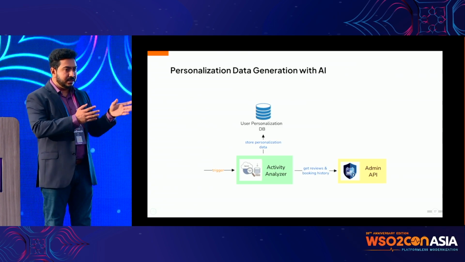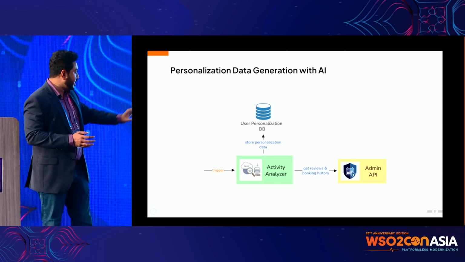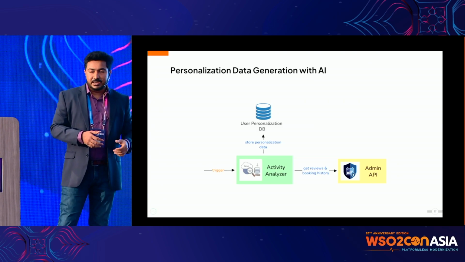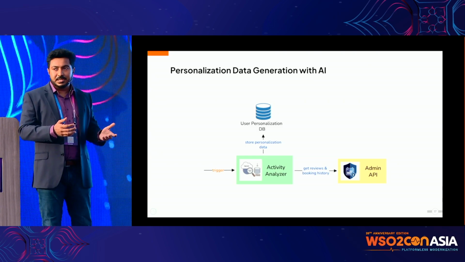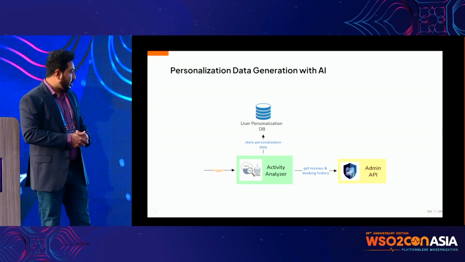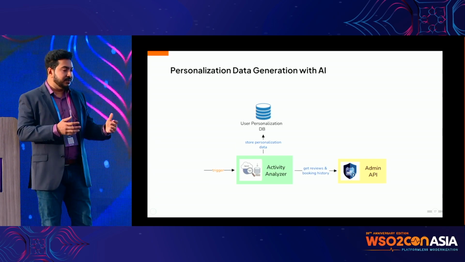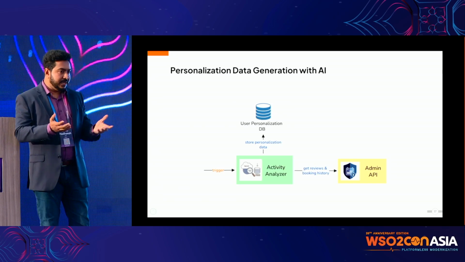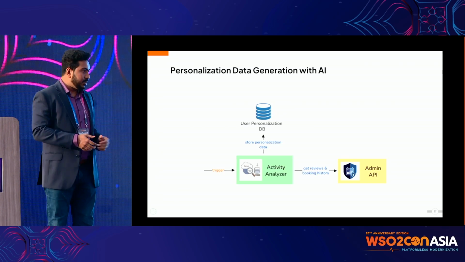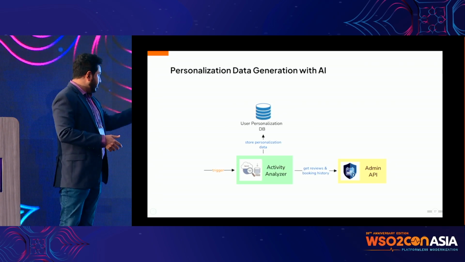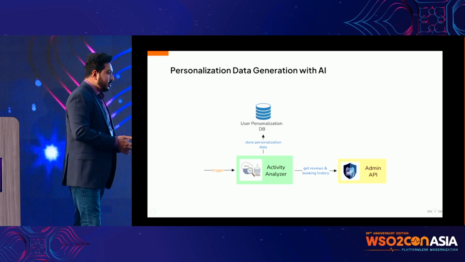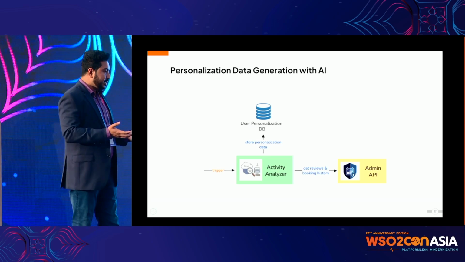So the user has to give authorization to use those APIs. But we have an admin portal that can be used by the admins to look at the reviews or booking history for a certain user, given the user's ID. We can use that API and fetch all the booking history and the reviews given by that user.